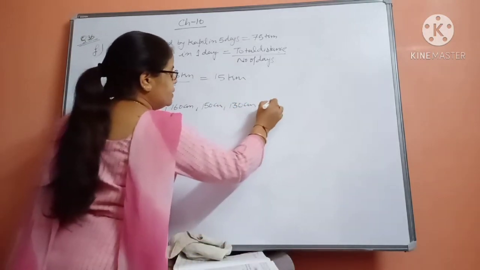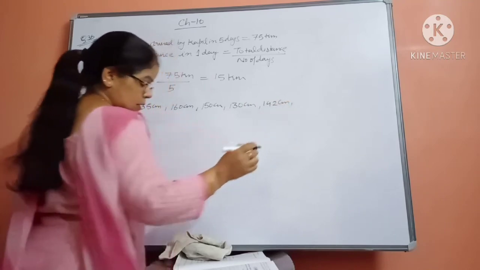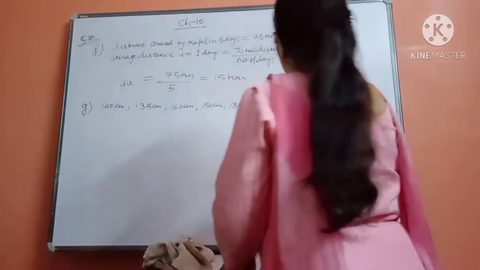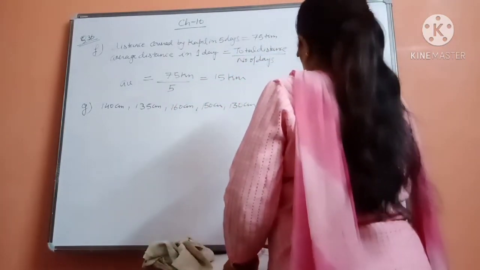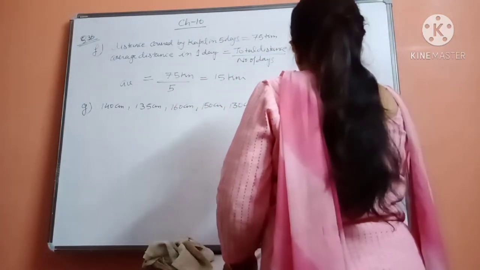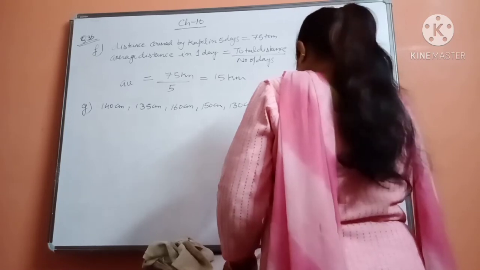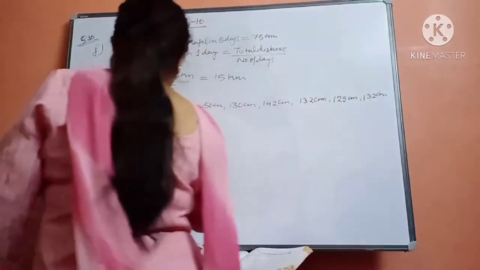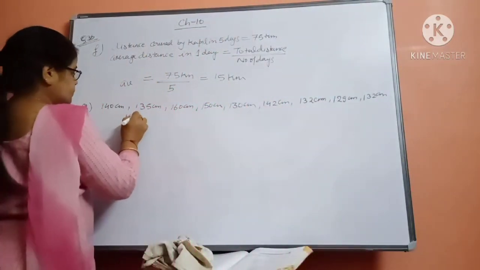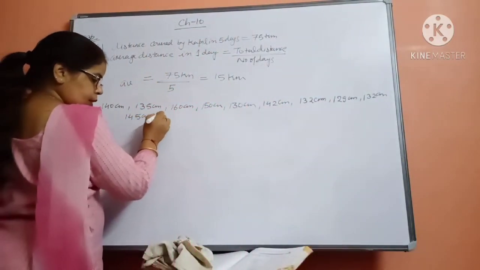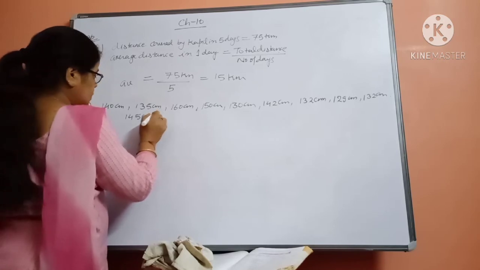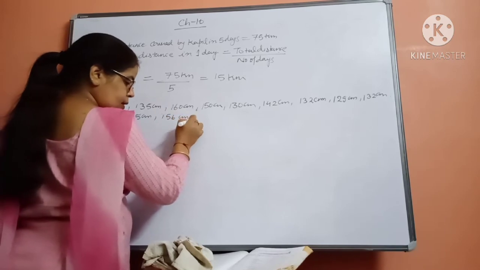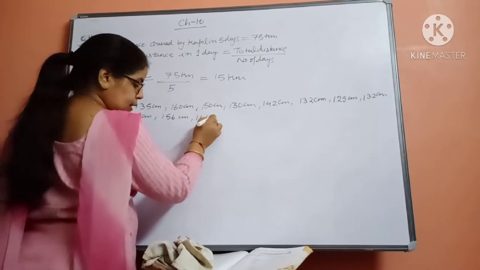142 centimeter, 132 centimeter, 129 centimeter, 132 centimeter, 145 centimeter, 156 centimeter, 146 centimeter.